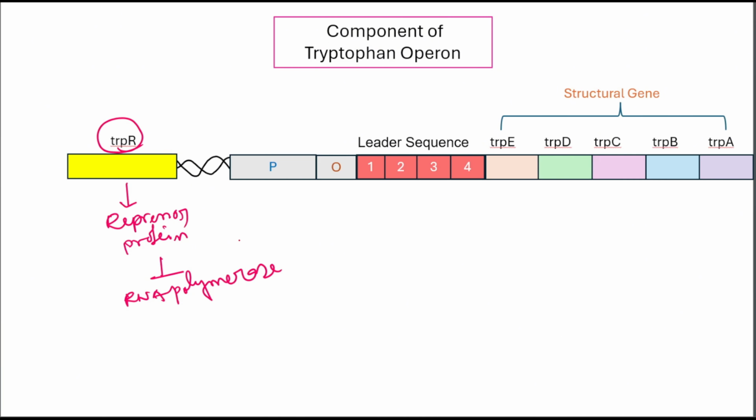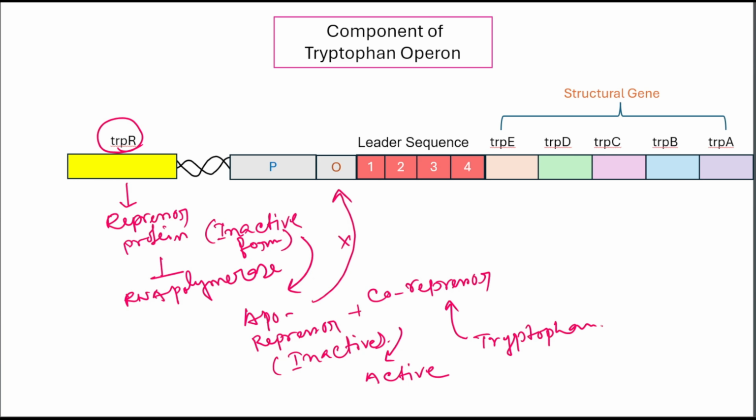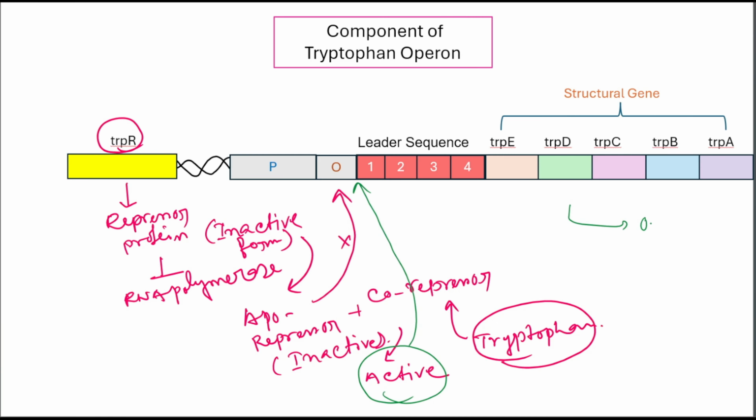The repressor is in an inactive form called the aporepressor, so it cannot bind to the operator by itself. But the aporepressor can become active when it binds to the co-repressor, and here the co-repressor is tryptophan. So the repressor protein becomes active when it binds with tryptophan. Then this active repressor binds with the operator and the operon is turned off.